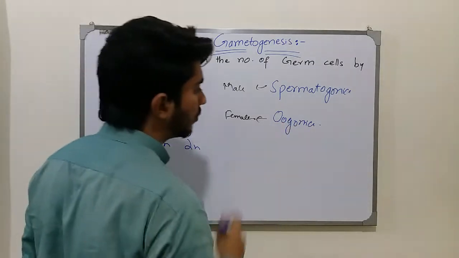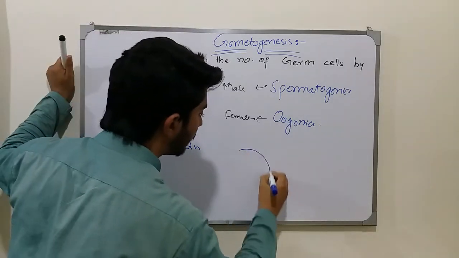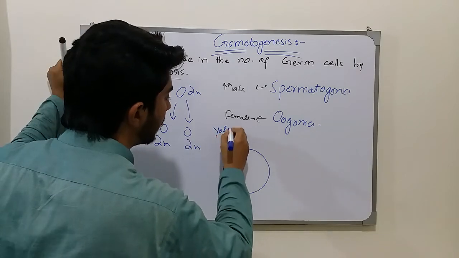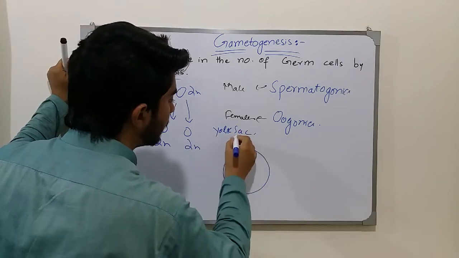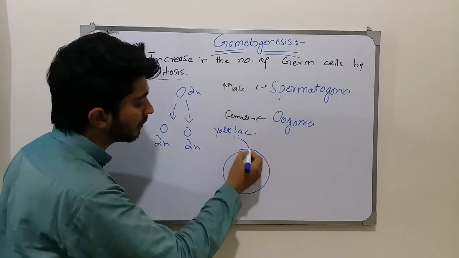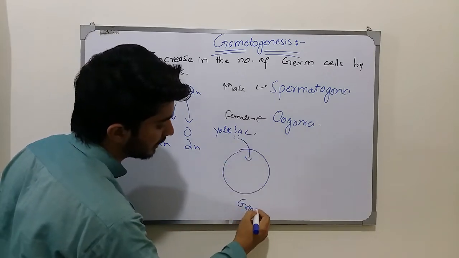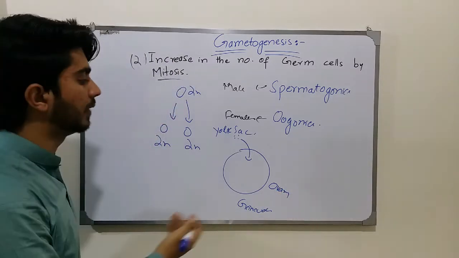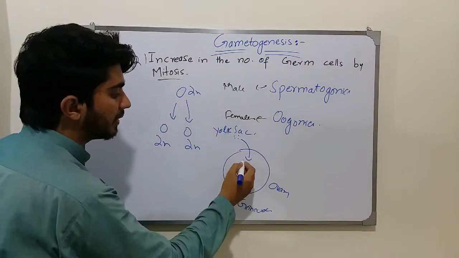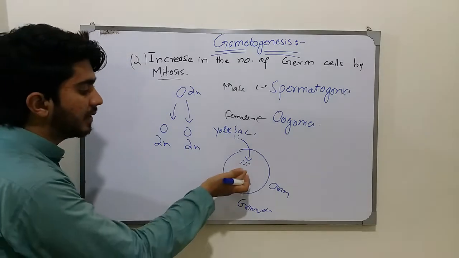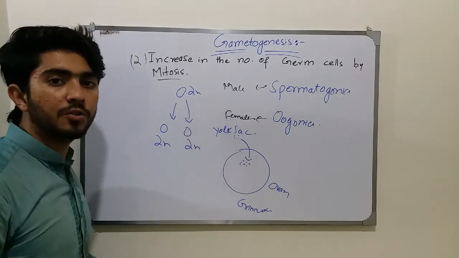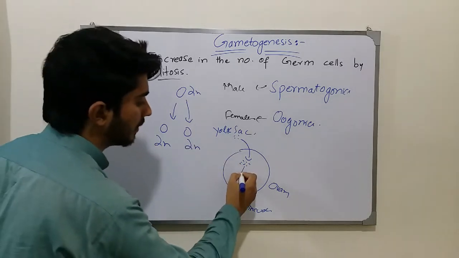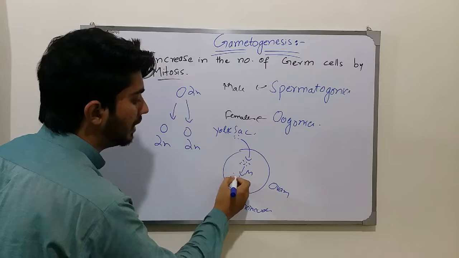If we talk about the oogonia, in the first video we talked about the origin and the migration. Here is the yolk sac, and the germ cells will migrate here into the gonads. That is the gonads, that is the ovary. In the females, the gonad is the ovary, and these germ cells will migrate into the gonads. Here these germ cells need to be increased in amount, and this increase is done by mitosis, producing billions of cells.